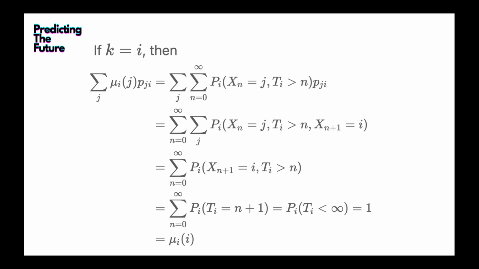What is T_i? T_i is the first time the process returned to i, starting from i. This condition tells us that the first time returning to i is exactly n plus 1. So that becomes the probability of T_i equal to n plus 1. We sum over them, and that's actually the probability T_i less than infinity, which is 1. And that's actually mu_ii.